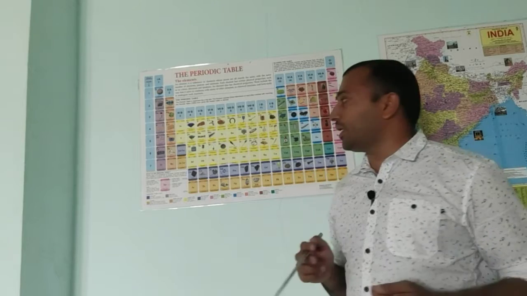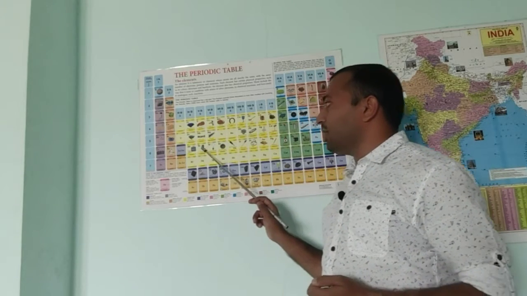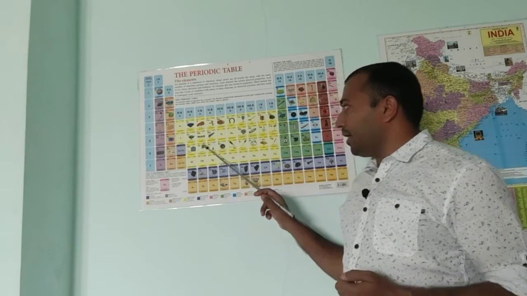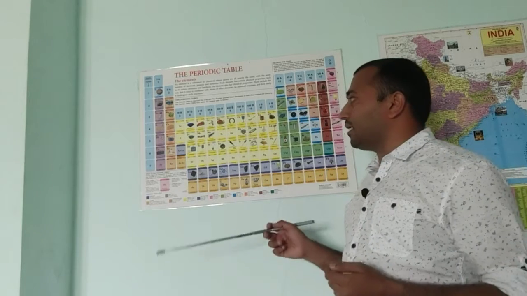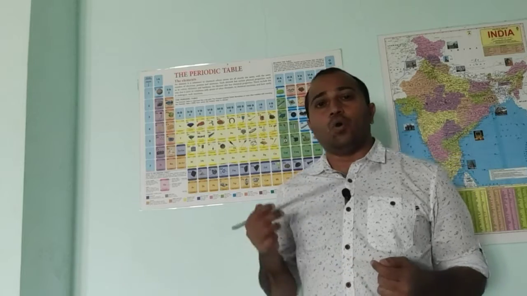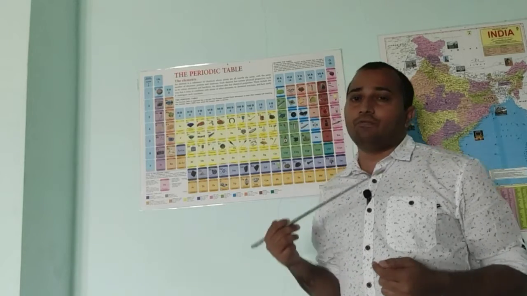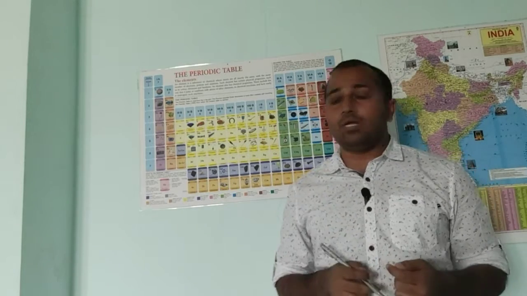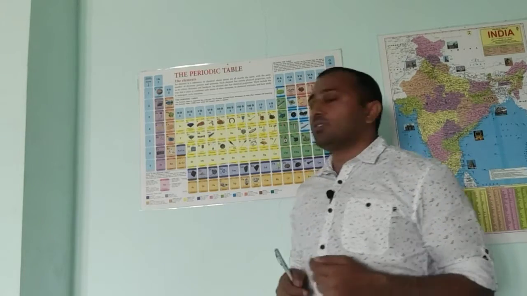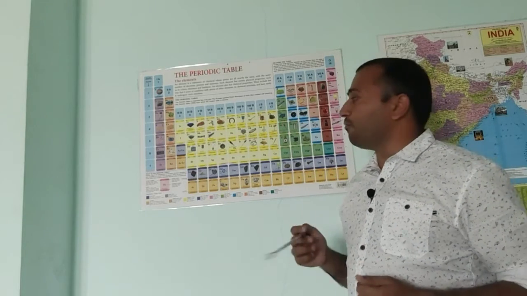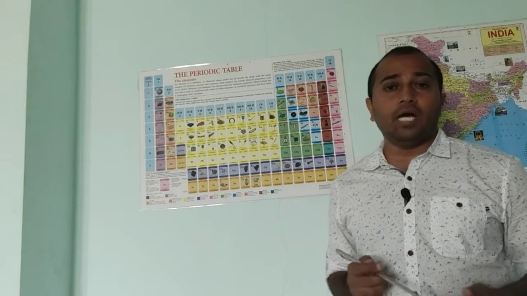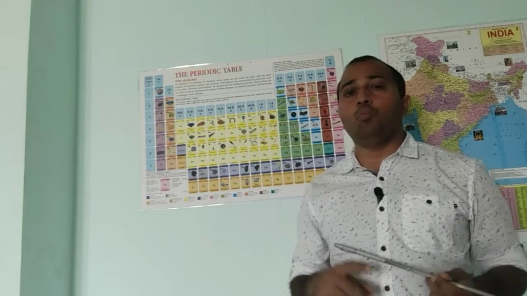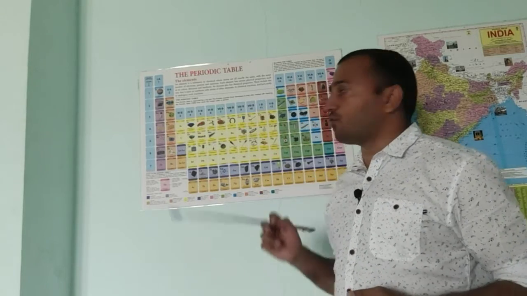Strontium we have, and yttrium we have, zirconium we have, niobium we have. Whatever elements I am telling, they are not such important ones. Whatever the important ones, I am telling each and everything. So next we have niobium. This niobium element is important, which is used in rocket engines. So if you are asked what element is used in rocket engines, that is niobium, which is a must. You have to remember that.